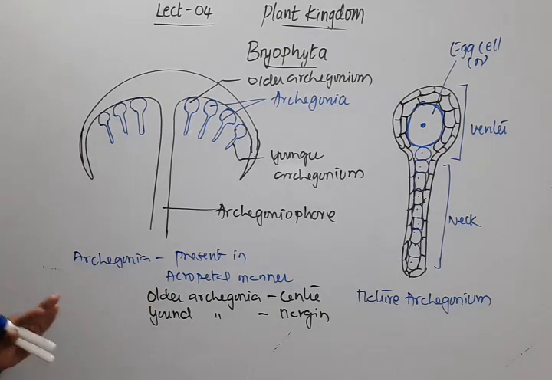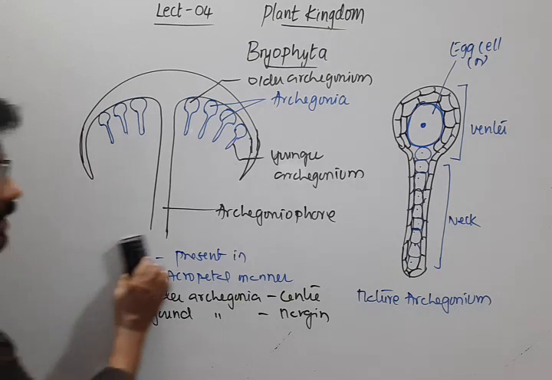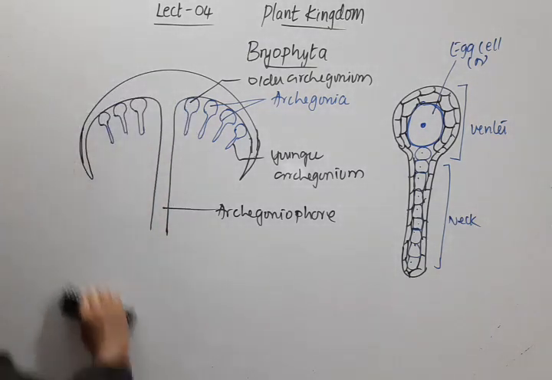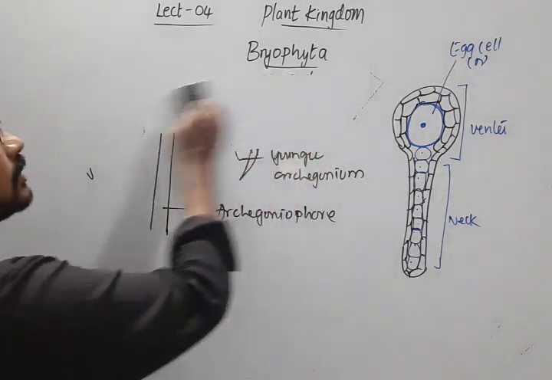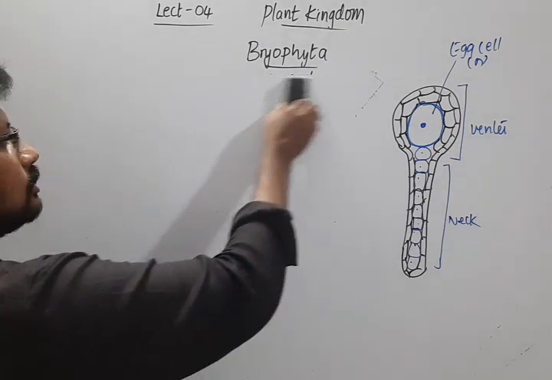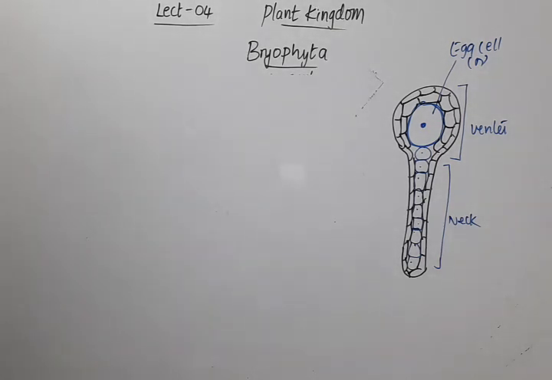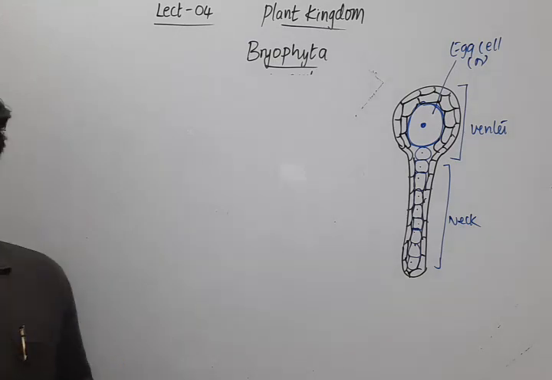In Marchantia, the male thallus and female thallus are present separately. Once the biflagellated antherozoids are released, of course they require water to swim.